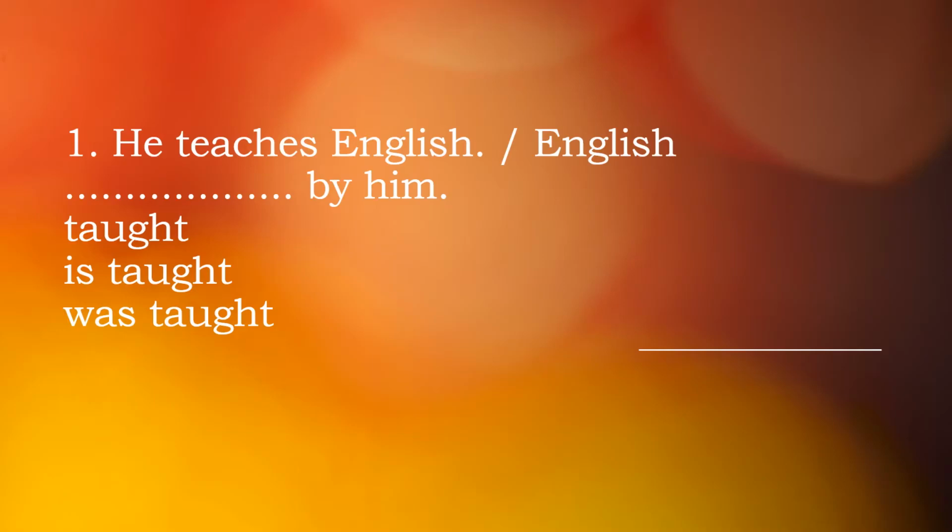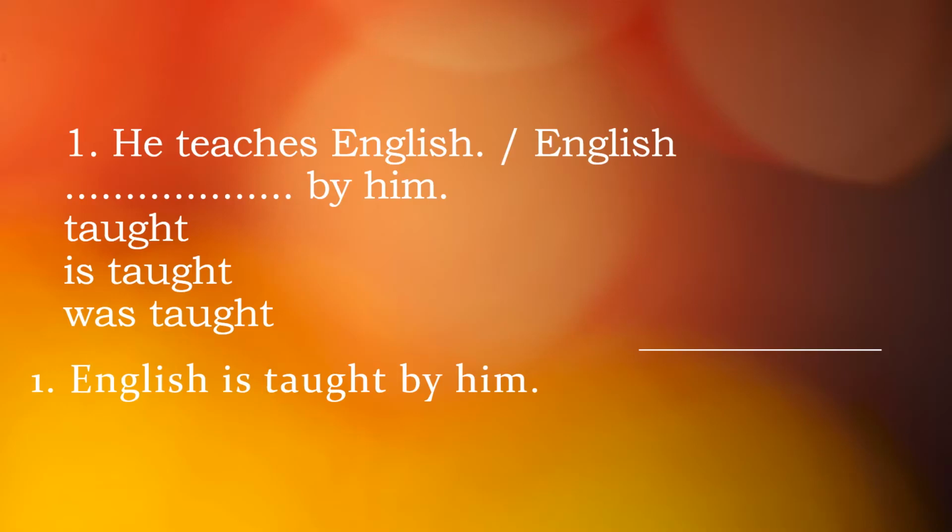Which one goes? We find three options here: English taught by him, English is taught by him, or English was taught by him. As we know, it is present tense, so no point in was taught or taught, so we take is taught. Let's see the answer. So English is taught by him.